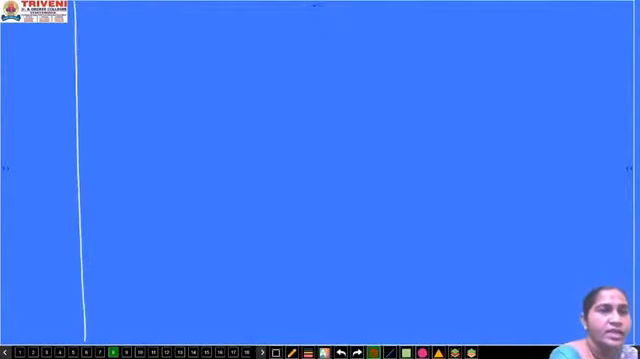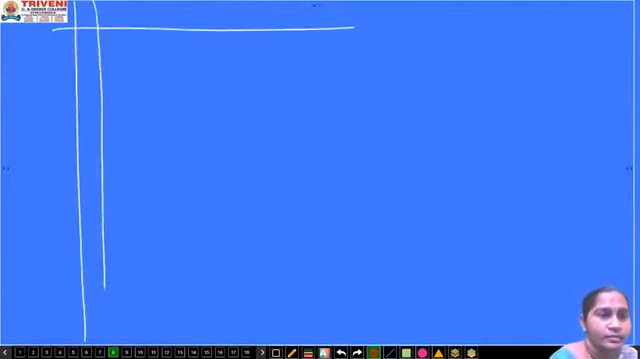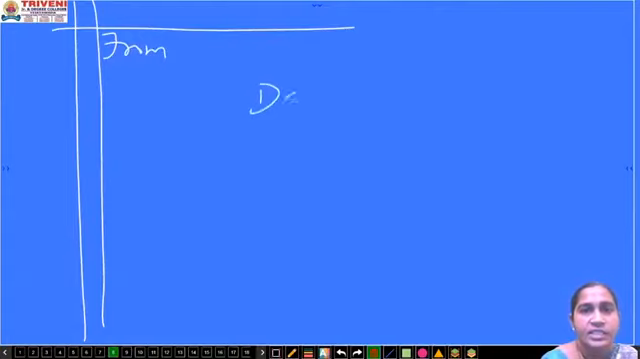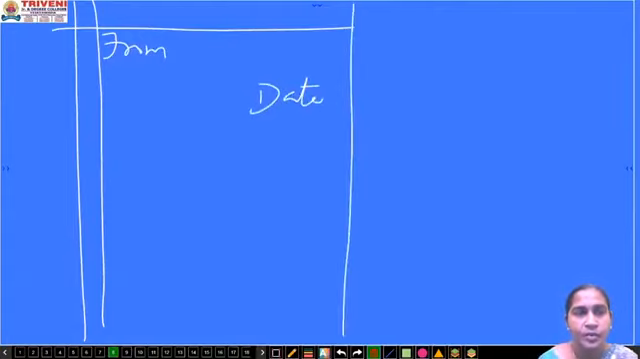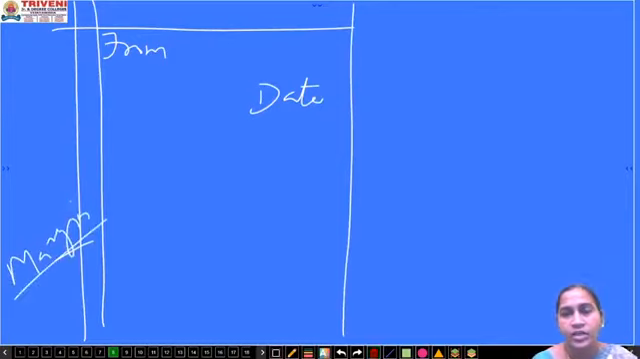Now we'll see the next one, block format. In block format, from address is given here. Date is written towards the right margin. Suppose imagine that this is your paper. This is the margin. Always remember, when you write an exam, you will get a booklet. In that they already have a margin. So you need not draw the margin again and again. You just start writing from the margin.